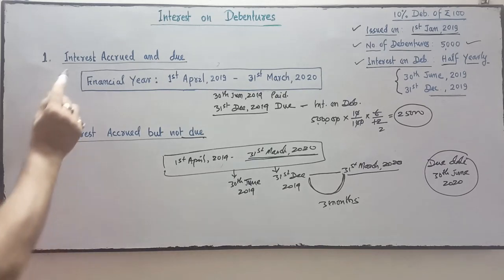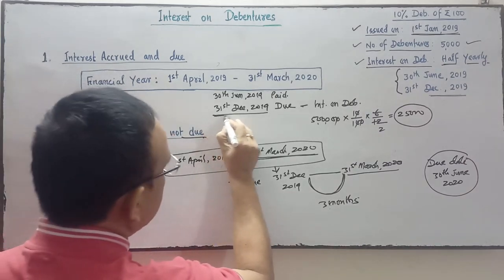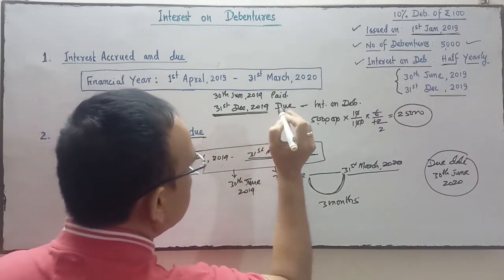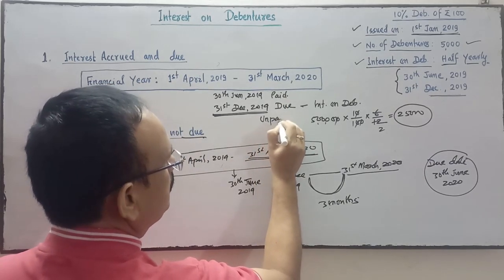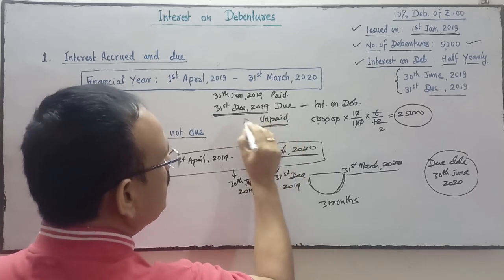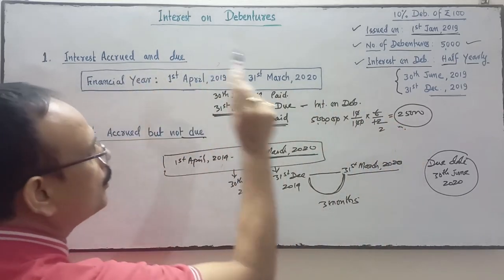So this one, interest accrued and due: if a company pays interest on debenture half yearly, then while preparing the balance sheet on 31st March, if the interest for the period remains unpaid, I am talking about this interest on debenture, it is due, unpaid, then this amount of interest is called interest accrued and due.